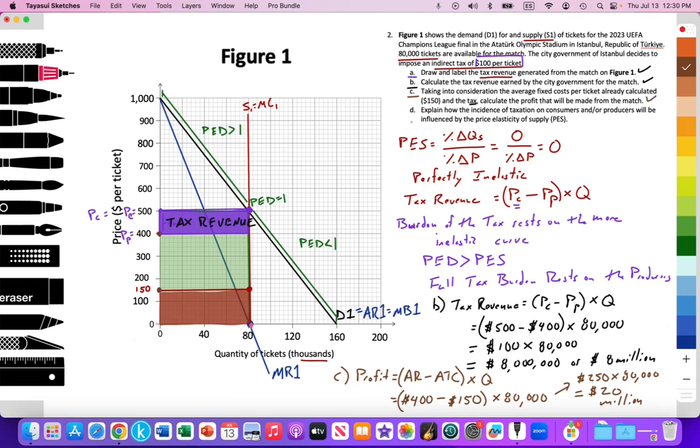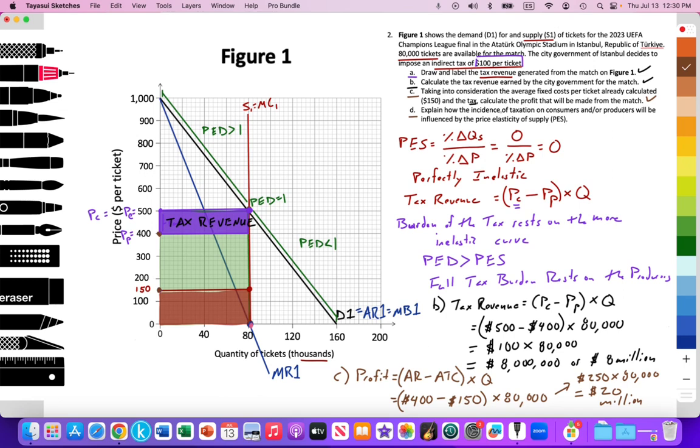Perfect. Last question, D. Explain how the incidence of taxation on consumers and producers will be influenced by the price elasticity of supply. Consider how you would answer that question. So you can pause that video, think of your response to that question, and we'll go over that in just a second.